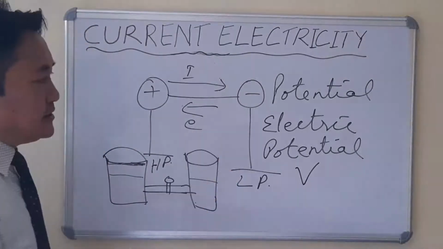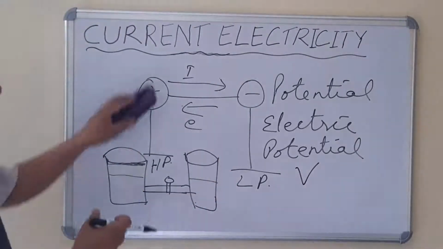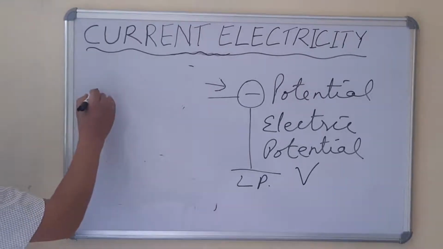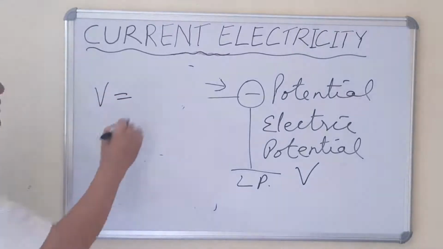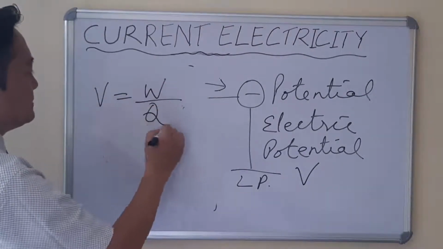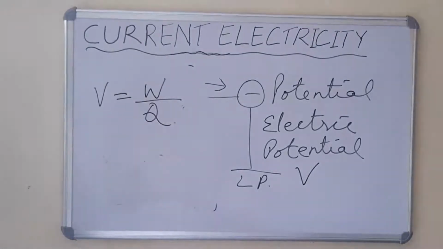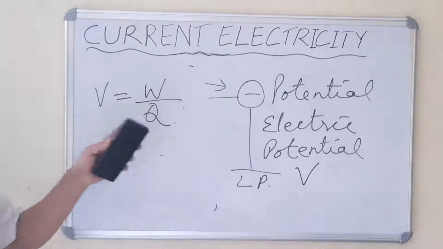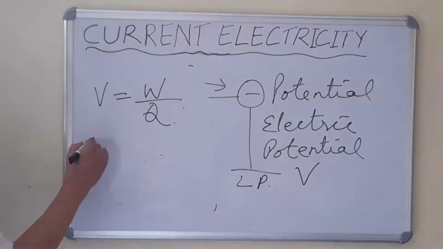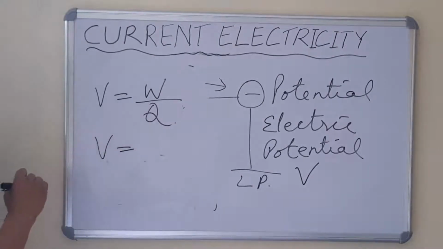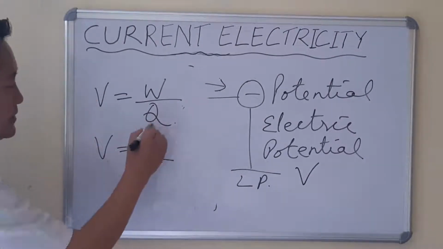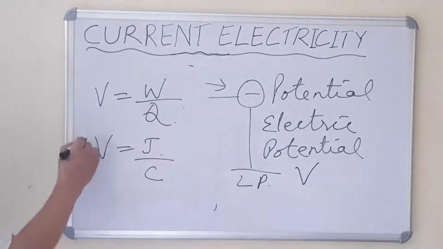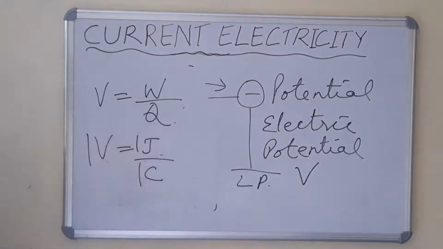Now how will you find the electric potential? From the definition of electric potential, V equals work done divided by charge. From the definition, it is the amount of work done in bringing a unit positive charge from infinity to the point. The SI unit of potential is volt, the SI unit of work done is joule, and the SI unit of charge is coulomb. Now I write here 1 V, 1 joule and 1 C.